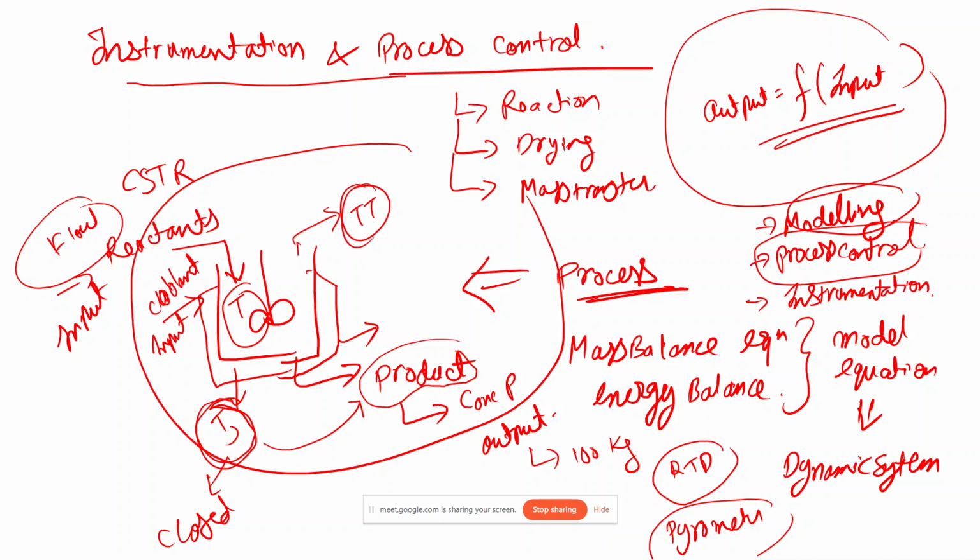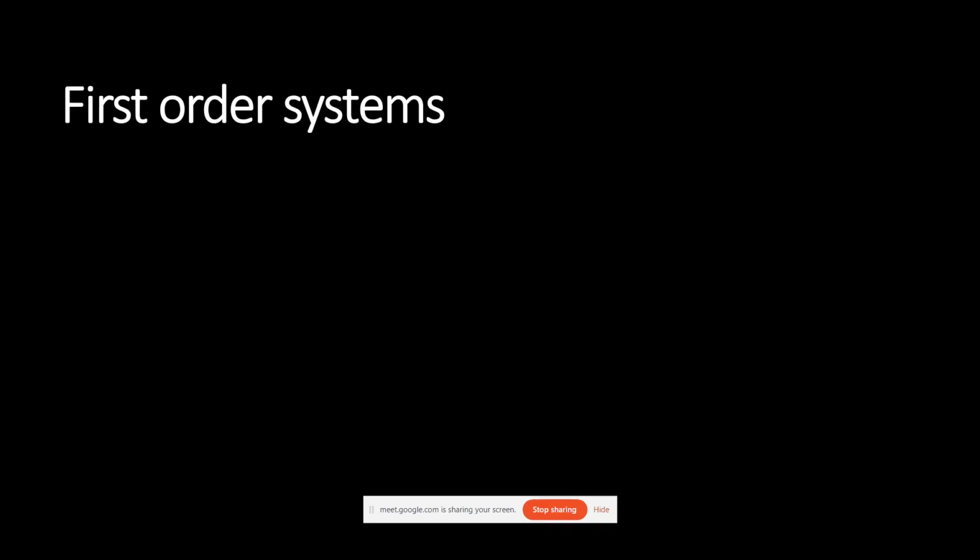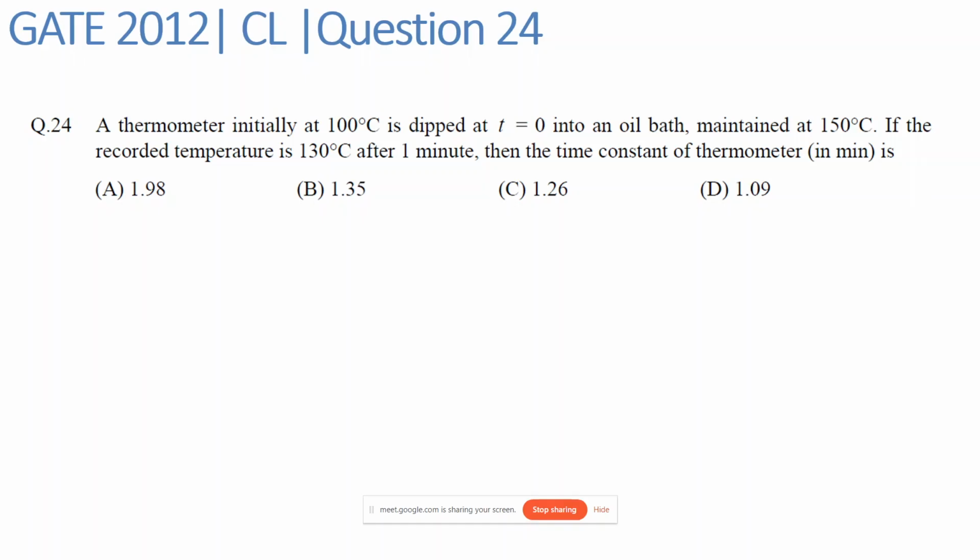So this is just a basic idea of what the course covers. So one is this process modeling, so denoting any process via an equation. Then there is this process control, so what all parameters should I change by what values, that can be estimated by process control. And then there is this instrumentation part, so what all instruments can be used, so that will make up this instrumentation part. So now let's take a look at this first question, and simultaneously I will teach you the concept behind that.